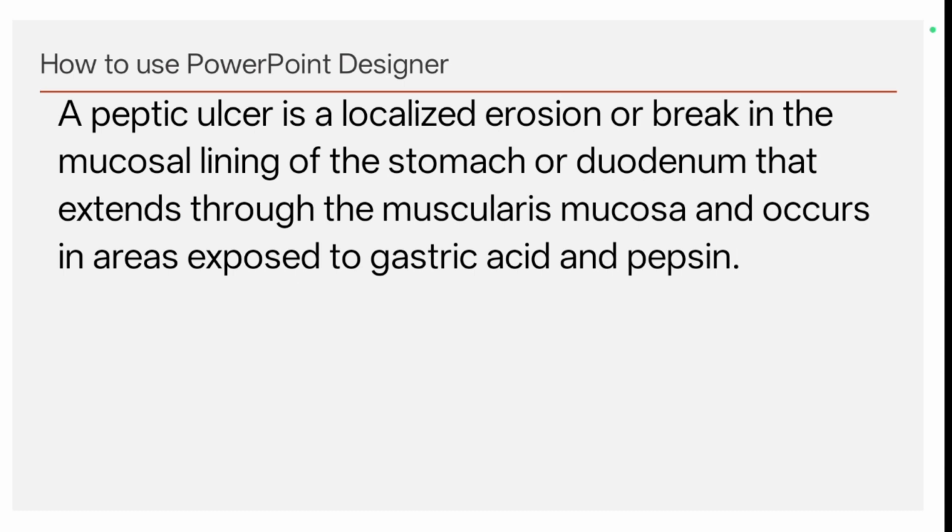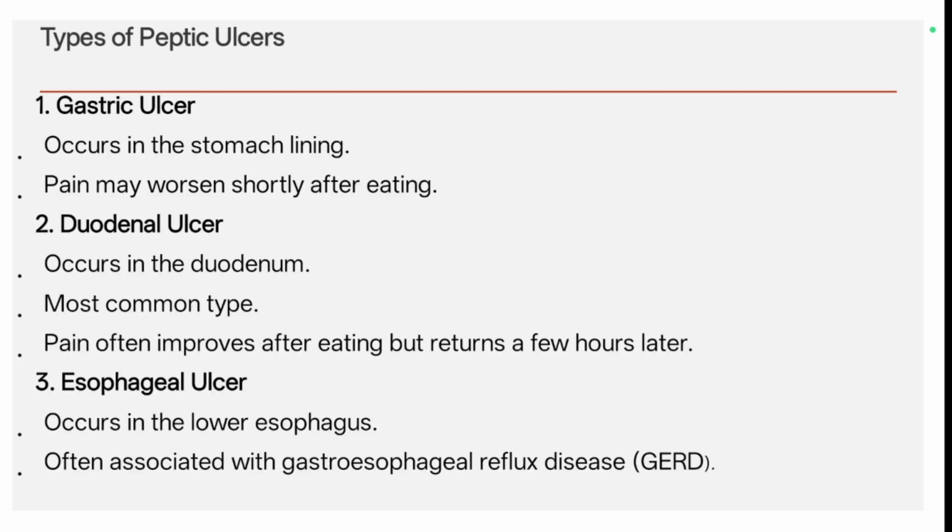Peptic ulcer is a localized erosion or break in the mucosal lining of the stomach or duodenum that extends through the muscularis mucosa and occurs in areas exposed to gastric acid and pepsin.